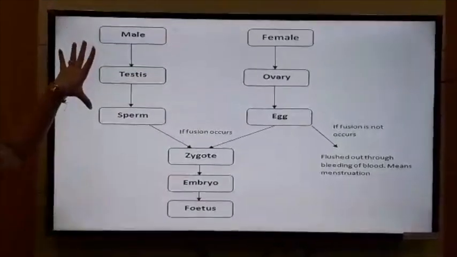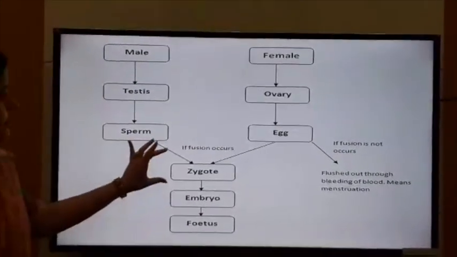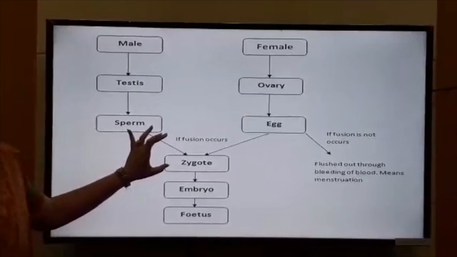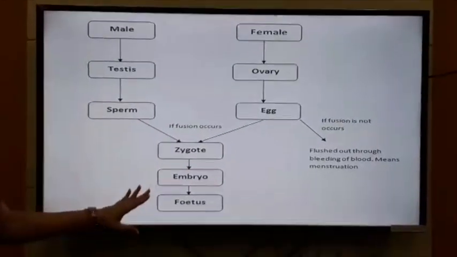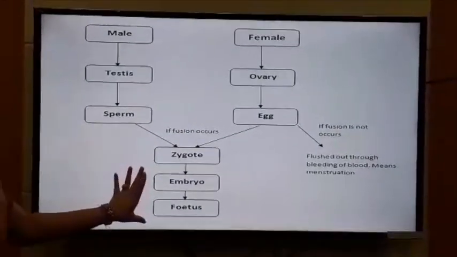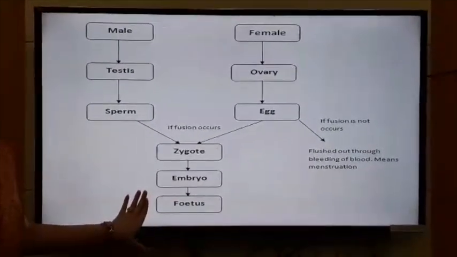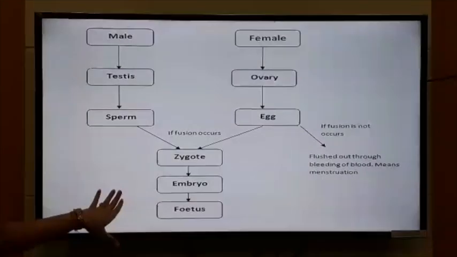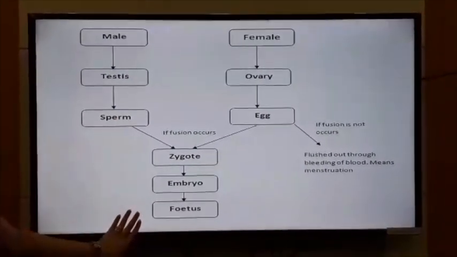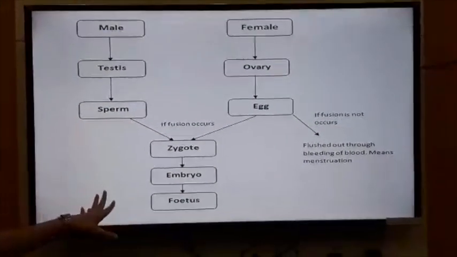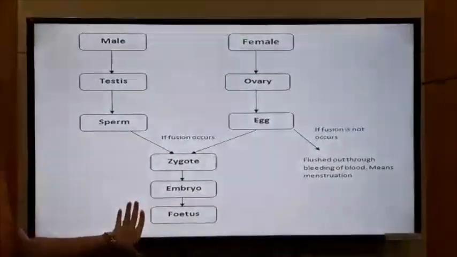This is the fertilization event when the zygote is formed. After the formation of the zygote, it is referred to as post-fertilization events. In this way, the whole flow chart shows all the events of sexual reproduction.